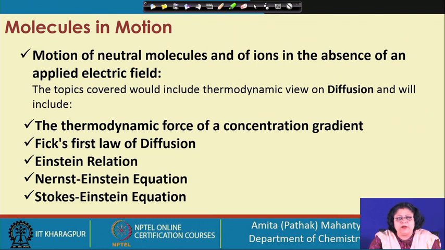I think these are very fundamental and all of you have done in your class 12 syllabus. Apart from that, it would be required that you know some calculus. If you know differentiation and integration, that should be sufficient for taking up this course.